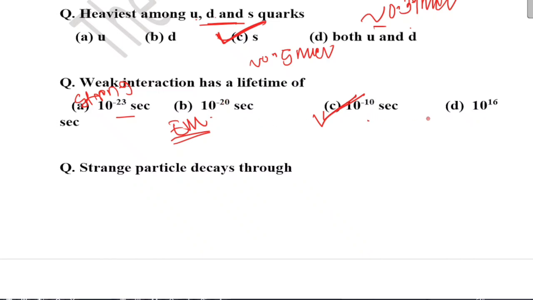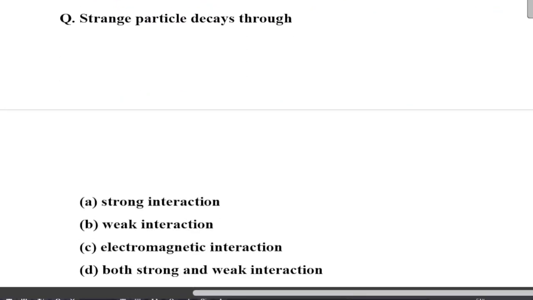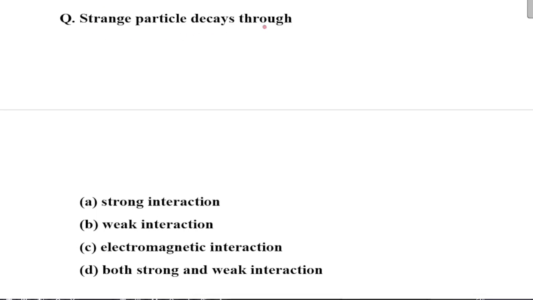Next, strange particle decays through weak interaction. They are produced through strong interaction, but they decay through weak interaction. So your correct option is option B.